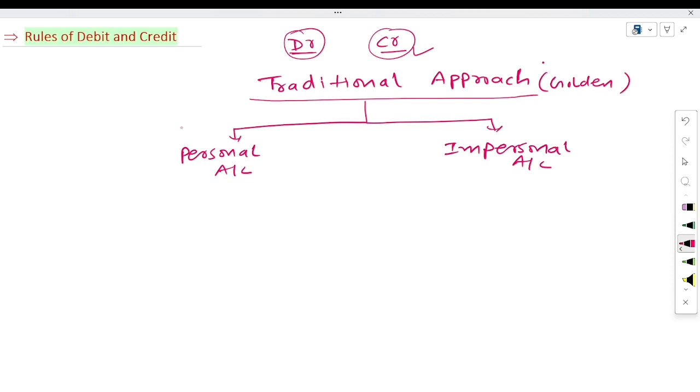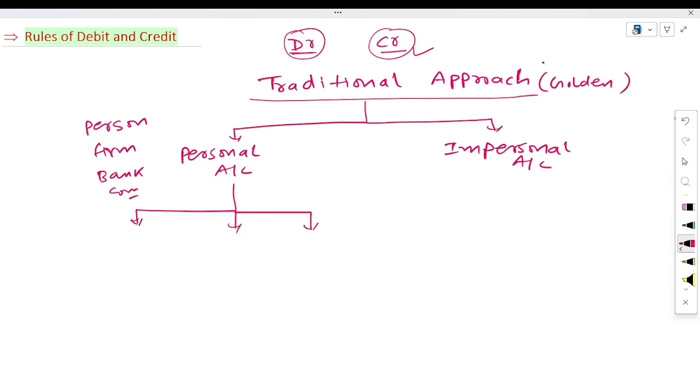Personal account means the account which is related to any person or any firm or any banking institution, any type of company, all these are personal accounts. It means the personal accounts are those accounts which are related to person, firm, bank, company, organization. These accounts are known as personal account. And impersonal accounts are all those accounts that are not included in the personal account.